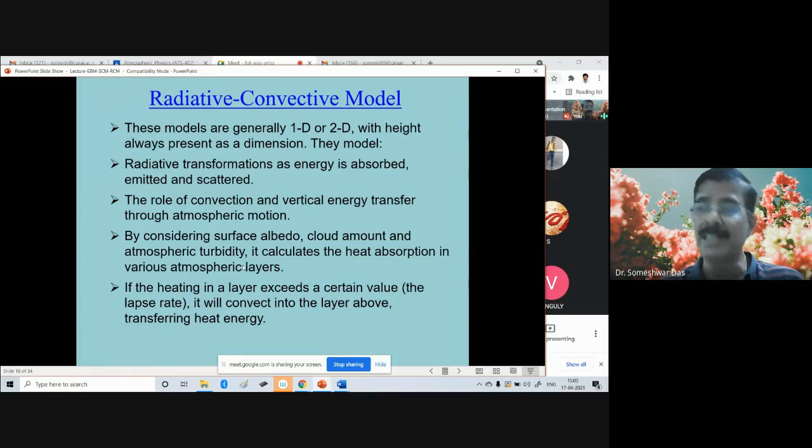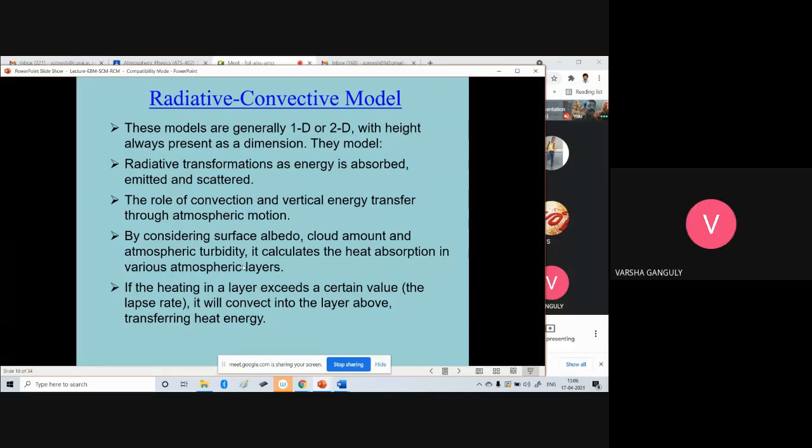But in certain situations, in certain conditions, the environmental lapse rate can become very, very steep. It can become super adiabatic. That means the ground is heated very much because of the radiation, say for example in Rajasthan. Do you know what surface temperature some locations in Rajasthan sometimes reach? What is the maximum temperature it reaches? Have you any idea? 45 degrees.